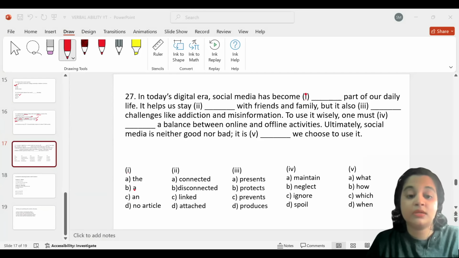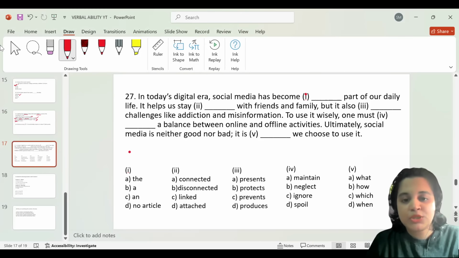The, an, a, and no article. The most correct answer for the first blank would be, in today's digital era, social media has become a part of our daily life. Okay, so it would be a part of our daily life. Option B would be the most correct answer.